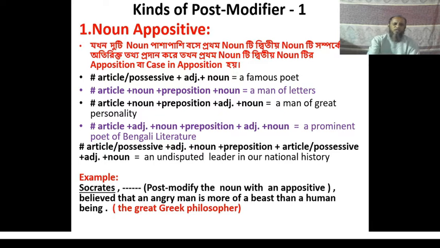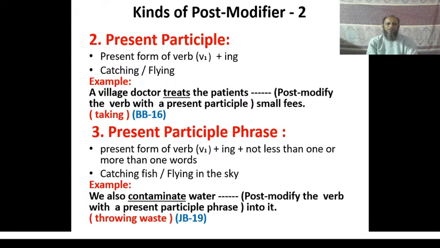Now let us move to the next slide. The second kind of post modifier is present participle and the third one is present participle phrase. Do you see any difference between participle and participle phrase? The structure of present participle is the present form of verb plus ing, that is verb 1 plus ing.